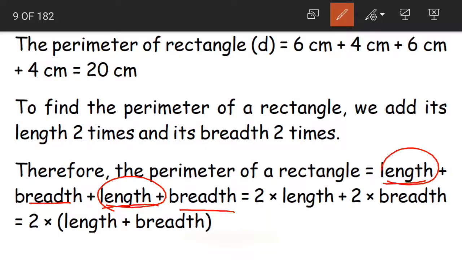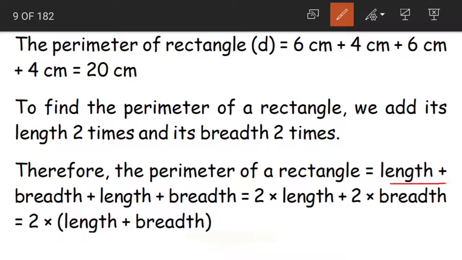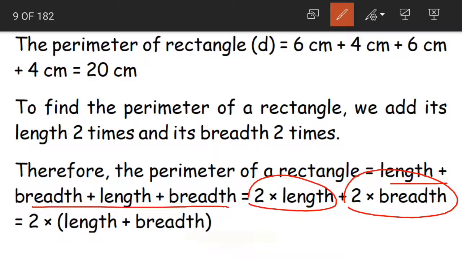Here we are having 2 lengths. So 2 into length plus, again we are having 2 breadths, 2 into breadth. Yes or no children? What are we doing here? From the given 4 sides of the rectangle, 2 are lengths and 2 are breadths. So we are adding the 2 lengths and the 2 breadths together. 2 into length plus 2 into breadth. So it is nothing but, what is it?